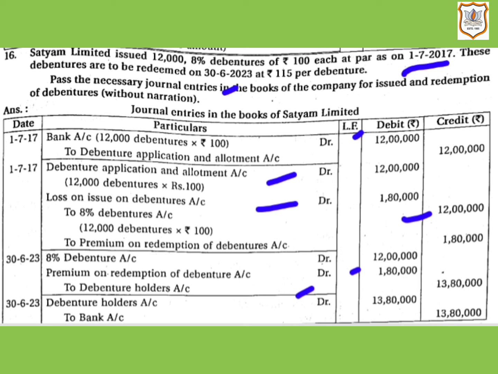Now the next journal entry, when the amount is paid to debenture holders. Here debenture holders are now the receivers of the money. So debenture holders account will be debited by rupees 13 lakh 80,000, that is the total payable amount. And bank account will be credited by rupees 13 lakh 80,000. Here the bank balance of the company is getting reduced, as the amount is paid to debenture holders.